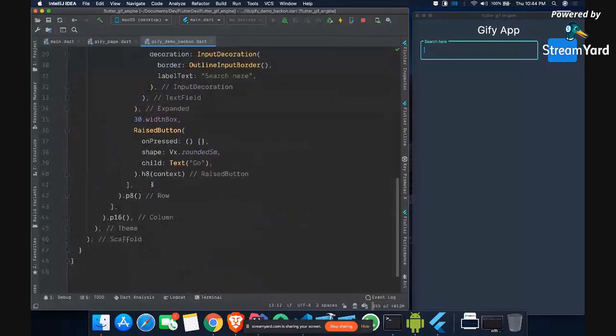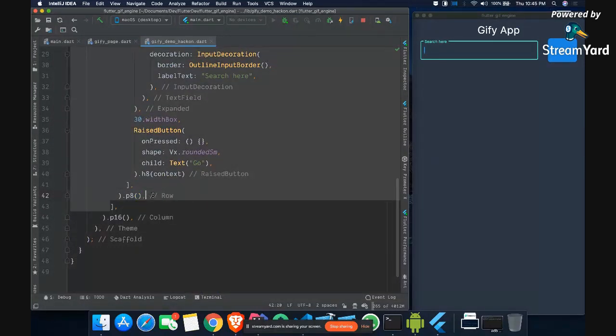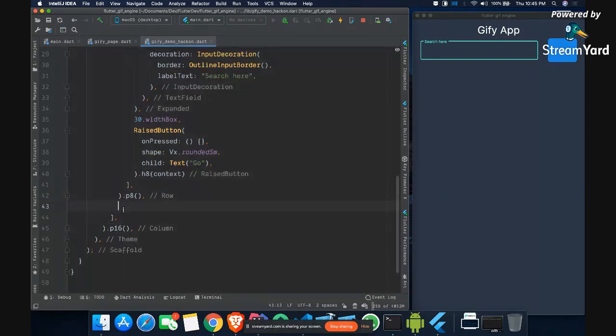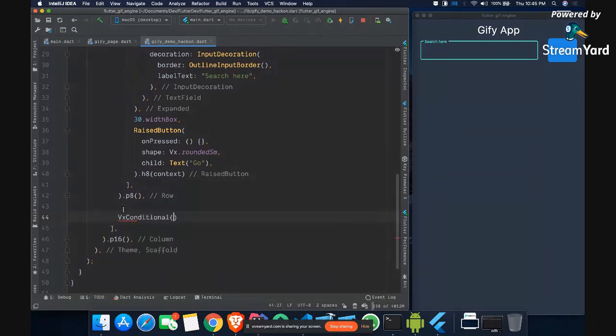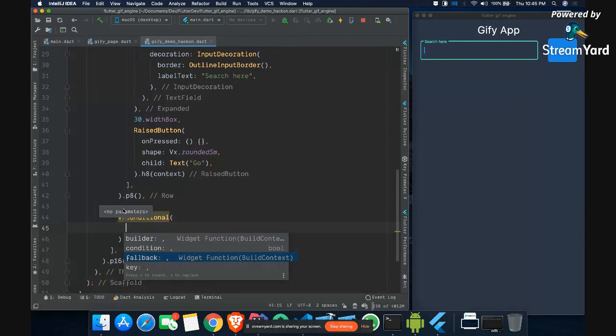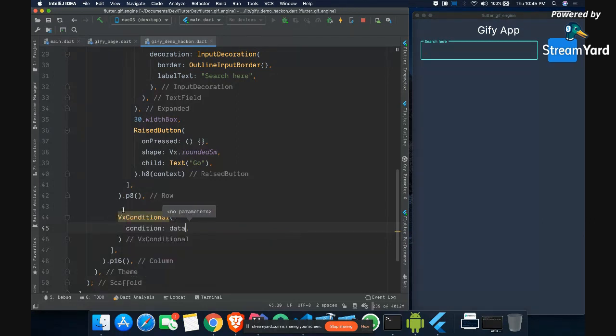For that, after this row, or after this text field, in the column itself I can use something called VxConditional. VxConditional is another widget from Velocity X, which can help you conditionally render a widget. It takes a condition, which is that data should not be null. Right now it is null, but it should not be null.